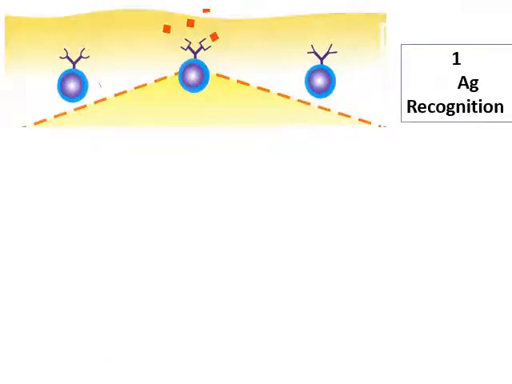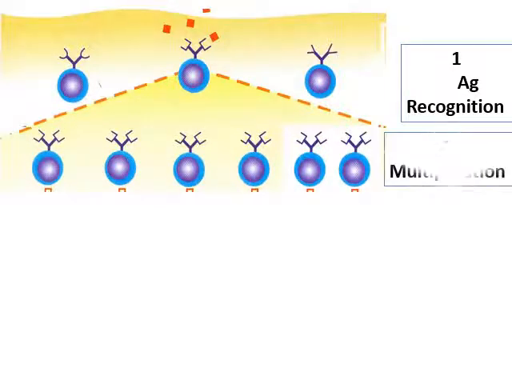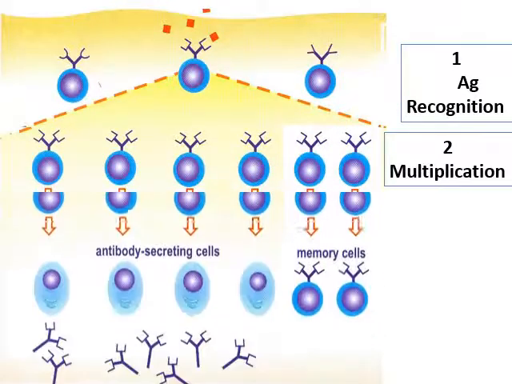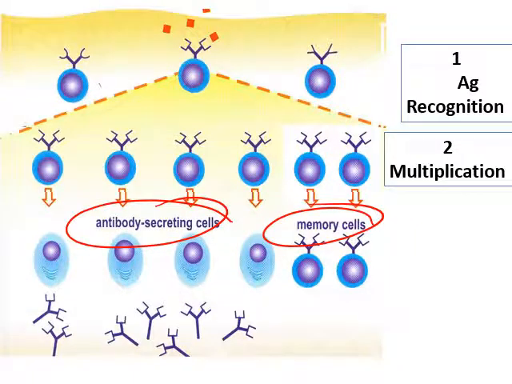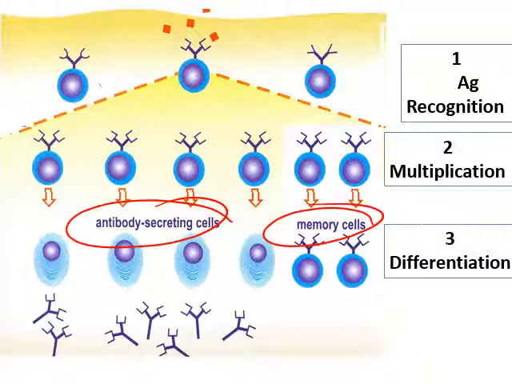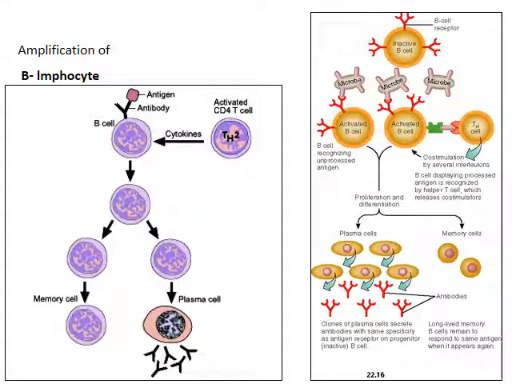This figure shows, first, antigen recognition; number two, multiplication, where we have antibody secreting cells and we develop something called memory cells; and three, they differentiate into either antibody secreting or memory cells. These are effector cells. This is the amplification of B lymphocyte.